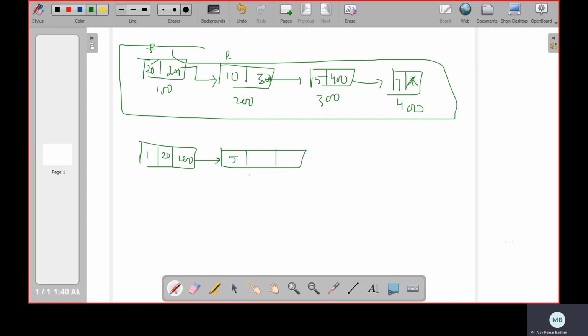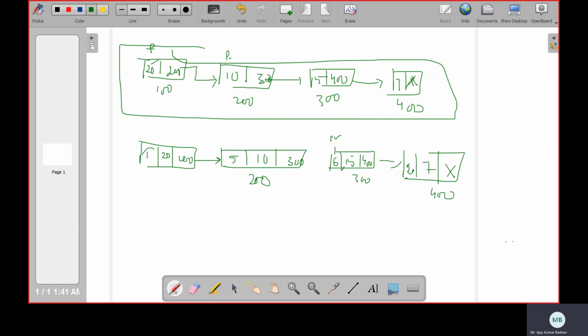Okay, so this is referring to it because this is 200. So here we have 10, 30, sorry, 300. So again we have three elements here. The first element always refers to the page number, then a frame number, whatever we have, and this will refer to the next one. This is a pointer which refers to the next address if we have one. So here also we have 20, here 7, and we don't have any more like this. So this is 300, 400. This is the way this hash table works.